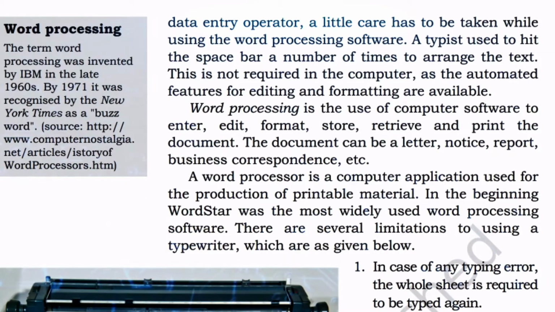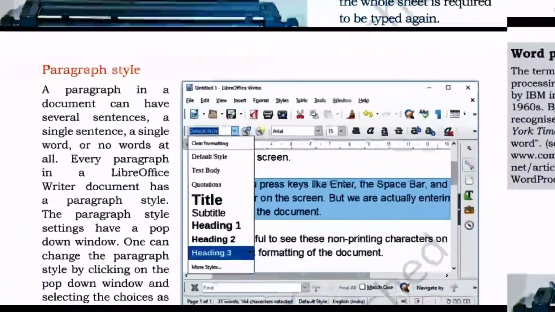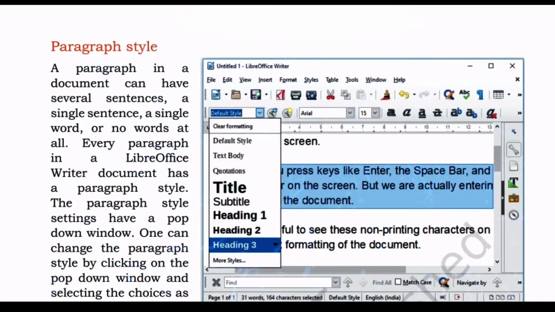A word processor is a computer application used for the production of printable material. In the beginning, WordStar was the most widely used word processing software. There are several limitations to using a typewriter, which are given below.